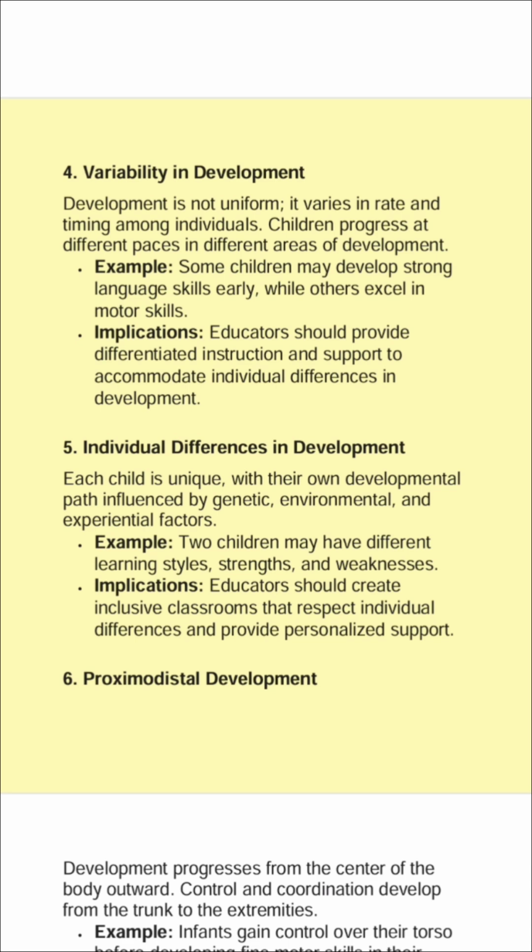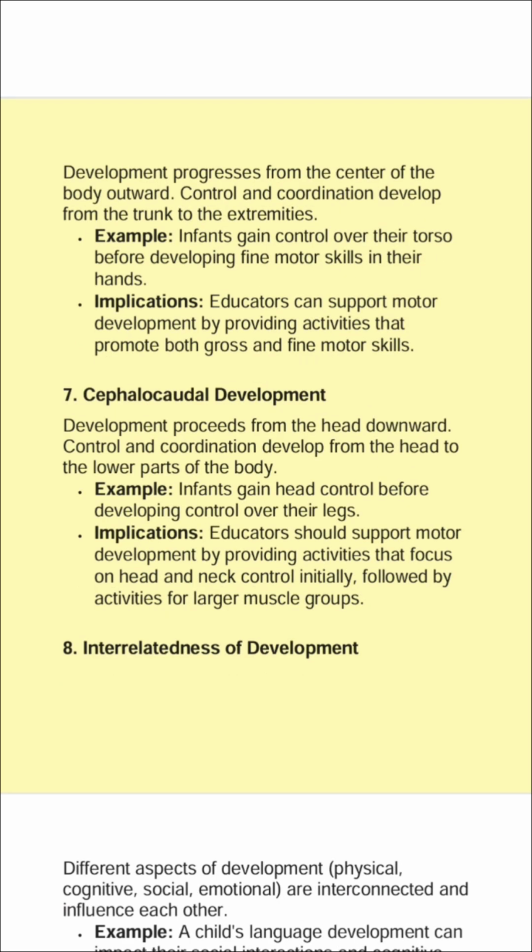6. Proximodistal development. Development progresses from the center of the body outward. Control and coordination develop from the trunk to the extremities. Example: infants gain control over their torso before developing fine motor skills in their hands. Implications: educators can support motor development by providing activities that promote both gross and fine motor skills.